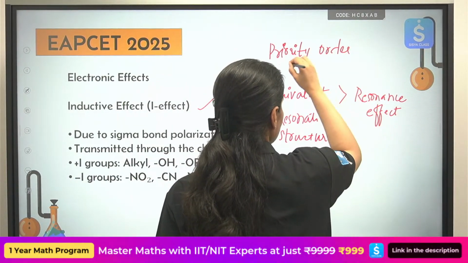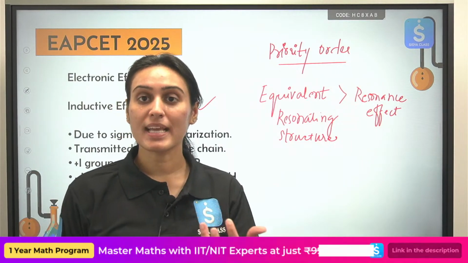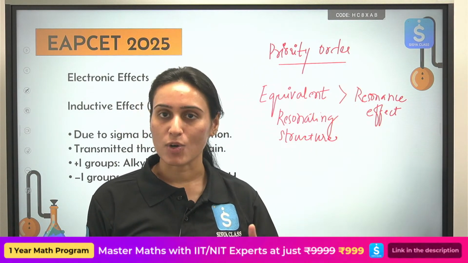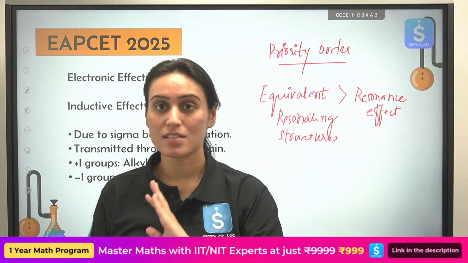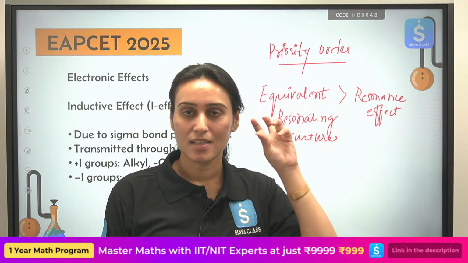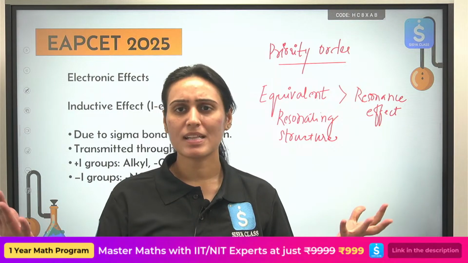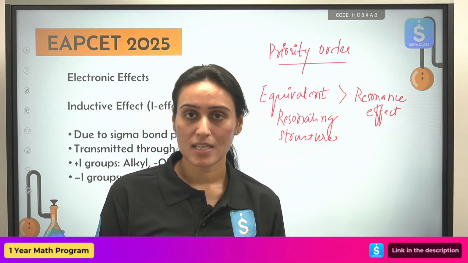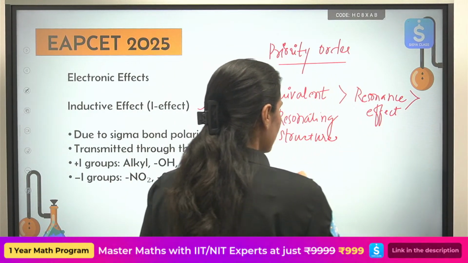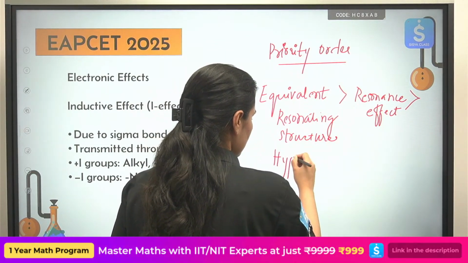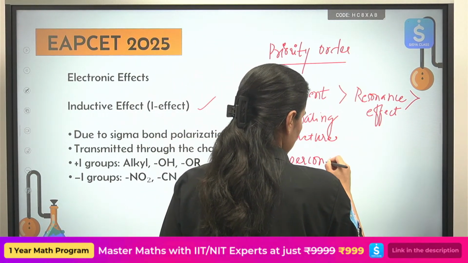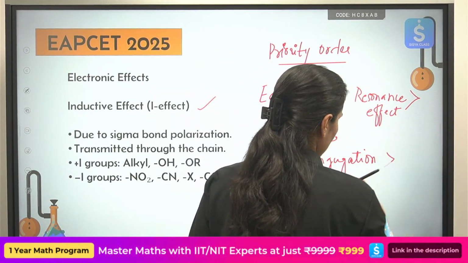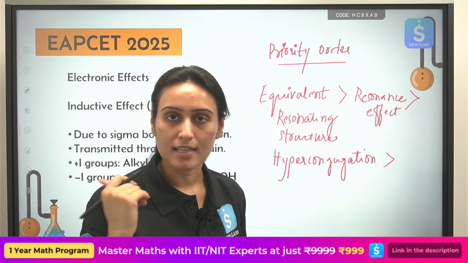How do we decide which factor is dominating? How do we decide which factor is strong? This is the order that you have to follow. Okay, so equivalent resonating structures at the very beginning. After that, your normal resonance, in which you have non-equivalent resonating structures. Great. After resonance, you have hyperconjugation. Your sigma bond resonance, correct? And finally, inductive effect.